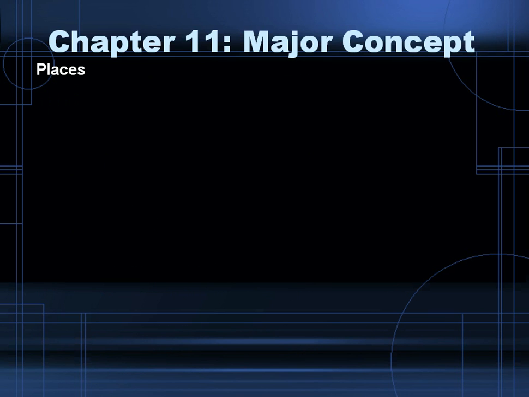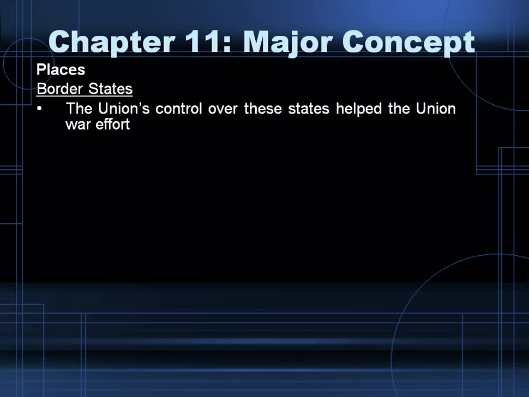Next is places. How did places impact the Civil War? So there's a number of important battles, but also the fact that border states. The Union's control of these states helped the Union war effort. If they had joined the South, the Union would have had a very hard time winning this war.